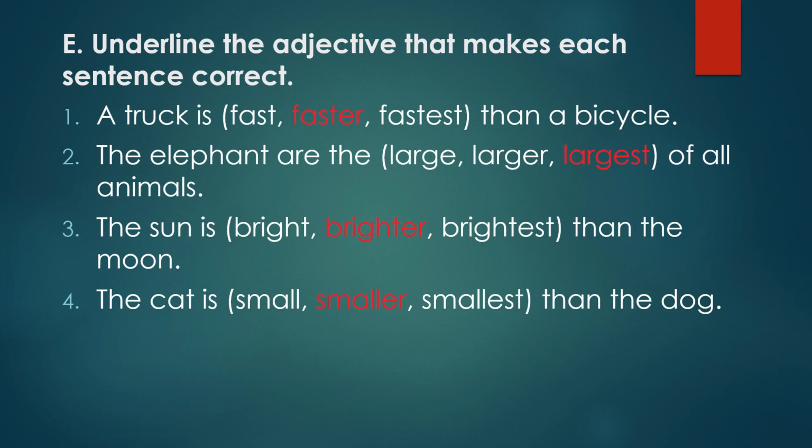Fourth, the cat is small, smaller or smallest than the dog. So cat is compared with dog and than is there. So you will use comparative degree. So it will become smaller. The cat is smaller than the dog.